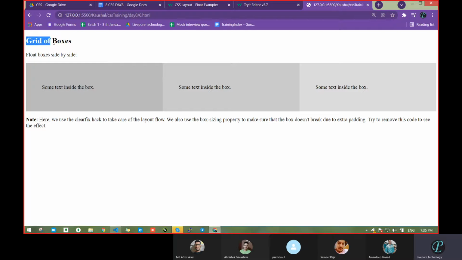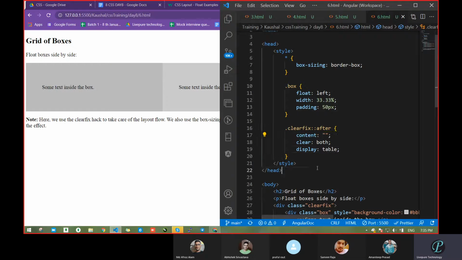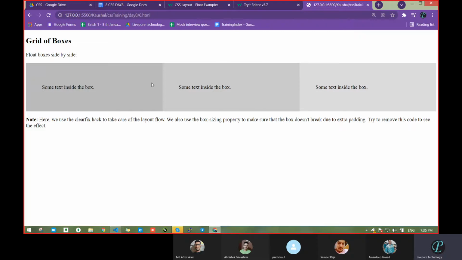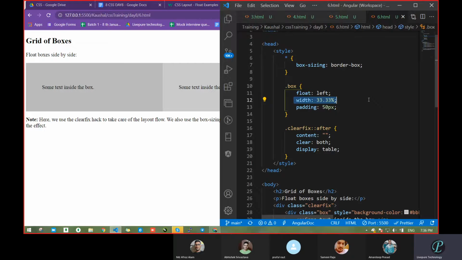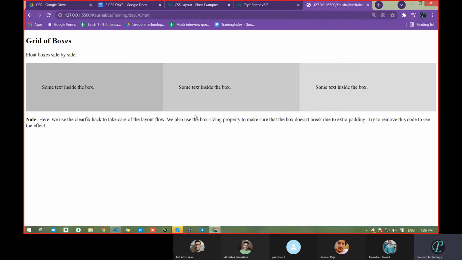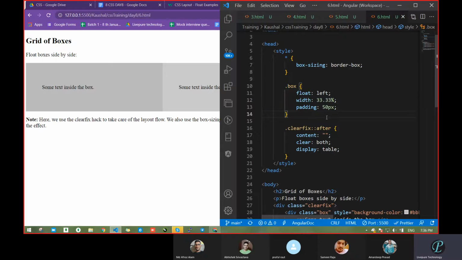You can see that top grid of boxes. One box is this, then some box, then some box, so three types. Nothing new, we already saw this. What is the one thing regarding the width? How much width had we taken? We had taken width equal to 33.33%. Why? Because your full screen is 100% and you divided your screen into three parts. That's why 33.33%, if you divide 100 by 3, you will get that value.